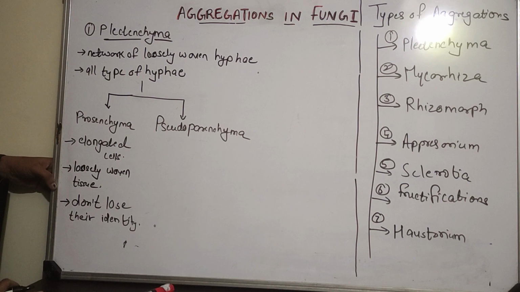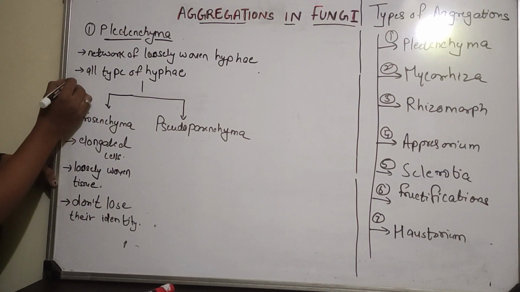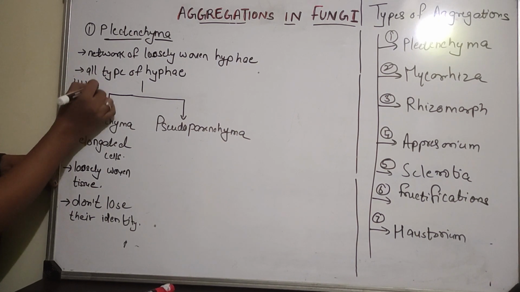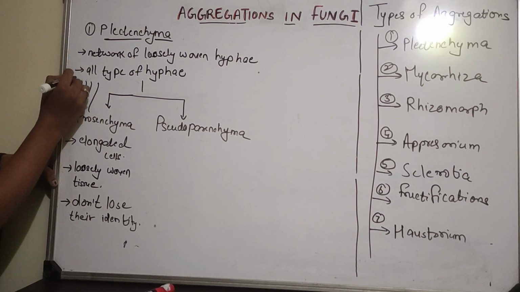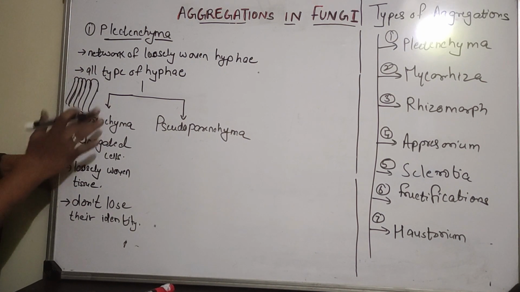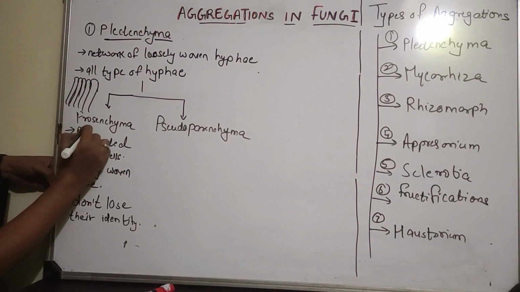Which means that these types of Placenkyma are more or less parallelly arranged. These hyphae are parallelly arranged and they are together like this, so we feel that these are like elongated cells.